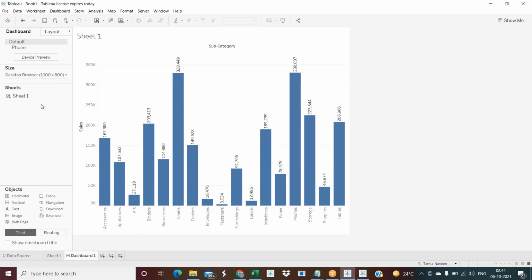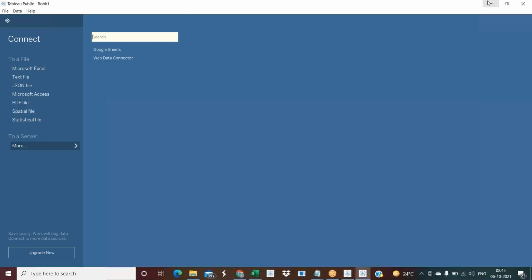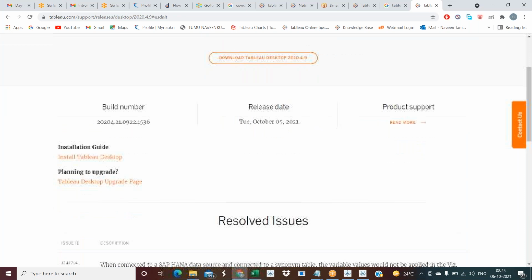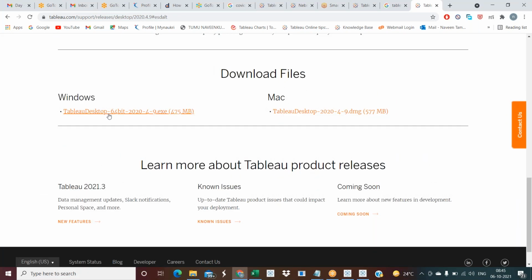But guys, the first thing you need to do, please download Tableau Desktop. Then only you will be able to know what Tableau Desktop is and how the server works. So everything you need to understand. The first task today is to download Tableau Desktop from the Google browser, the Windows Tableau Desktop 64-bit. So this is what you are going to do today.